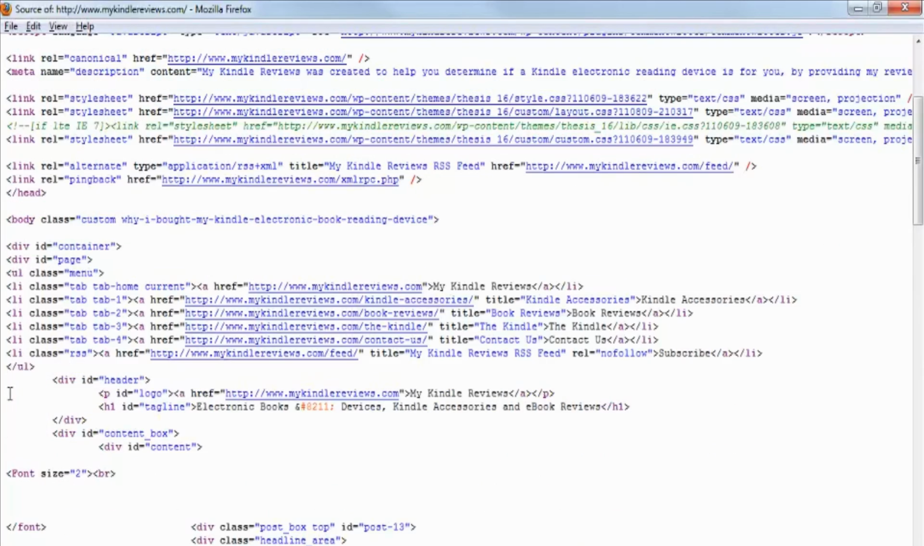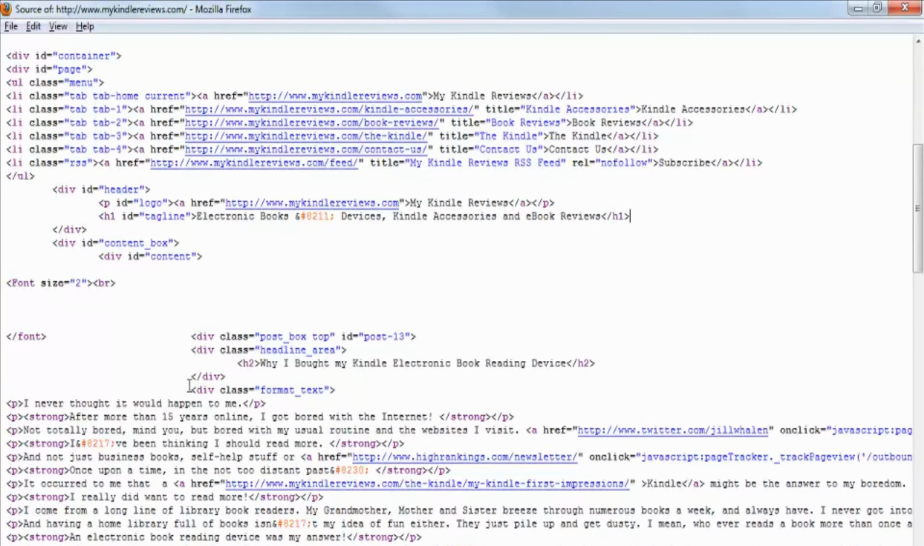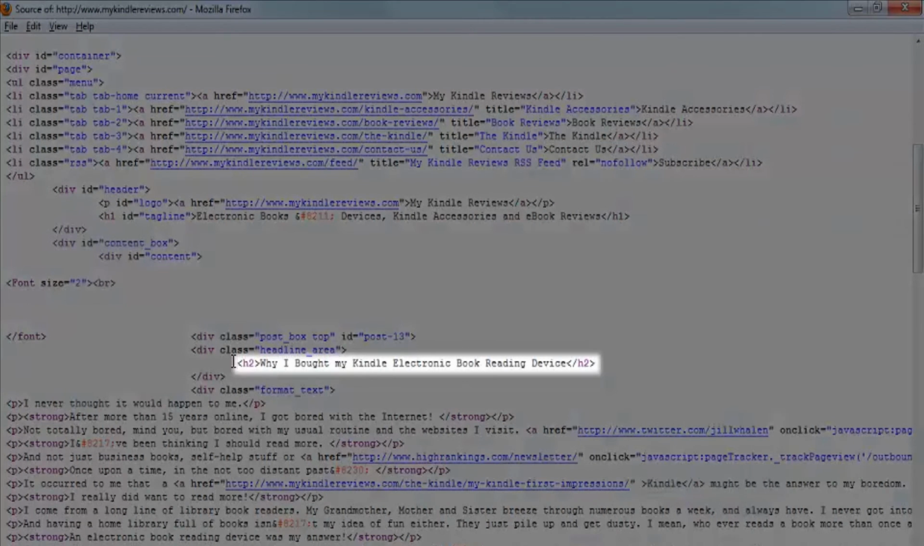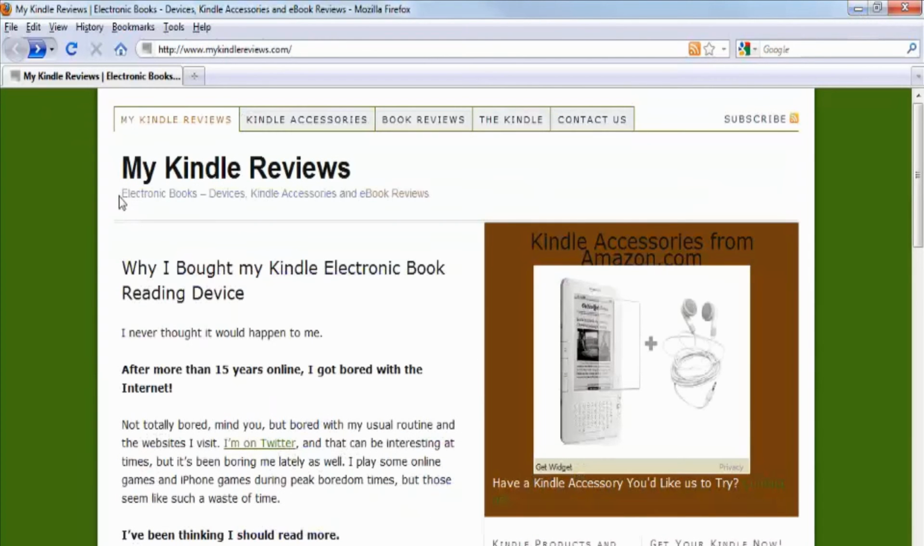Here's our tagline contained in the H1 tag. And here's our main headline contained in an H2 tag. Now let's see what the headlines look like on the web page itself. Here's our H1, it's our tagline, and this headline is our H2.